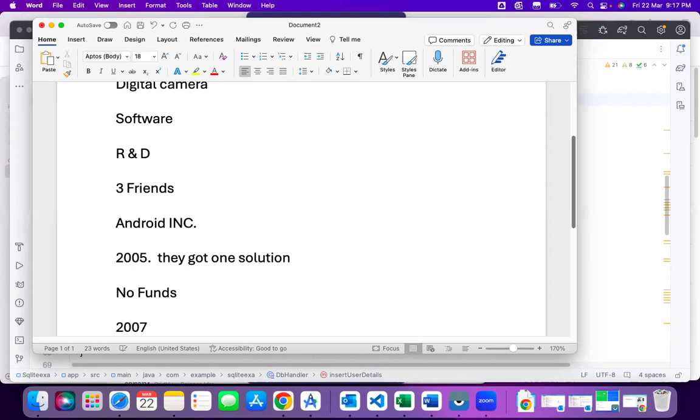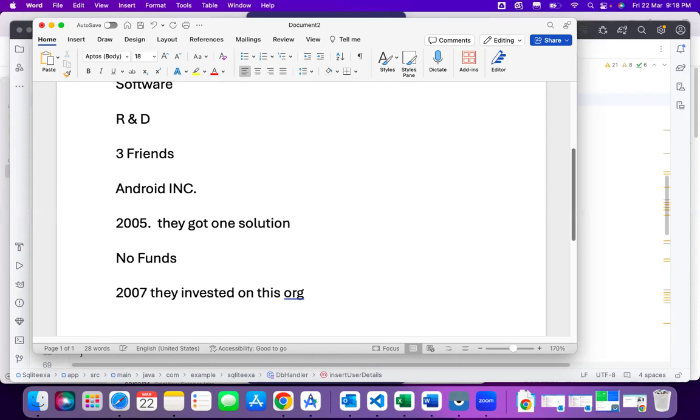Finally, in 2007, Google accepted their request and invested some amount in this organization. While tying up with this company, they revealed a few things about their feature scope, how this would go in future, and the rules.